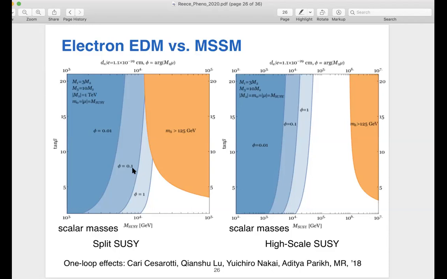So a lot of the parameter space for split SUSY, these are 1 loop effects of the scalars that we're probing. And assuming the squarks and leptons are all at the same scale, you can play games where you separate them and move things around a bit. But basically a large part of the parameter space of split SUSY, if there are order 1 CP violating phases, is being probed by these EDM experiments.